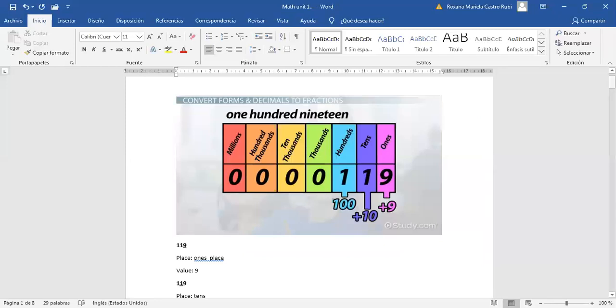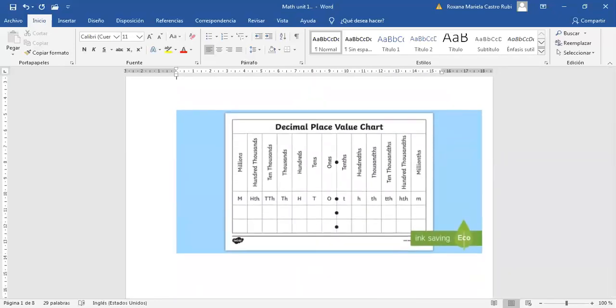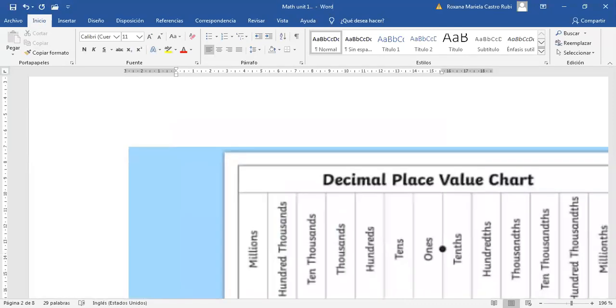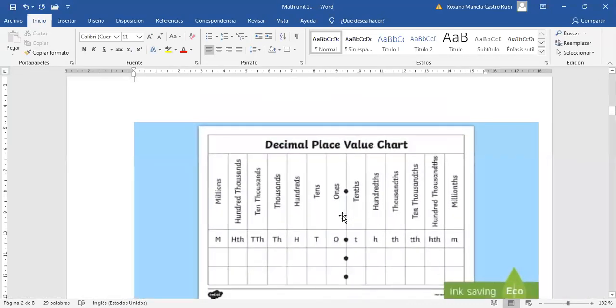In this case, we didn't have the decimal point, but in this case, we have it. Look here, wait a minute. As you can see, we have the same: ones, tens, hundreds, thousands, ten thousands, hundred thousands, and millions. But in this one, it's more complete because in this case we have the decimals too.